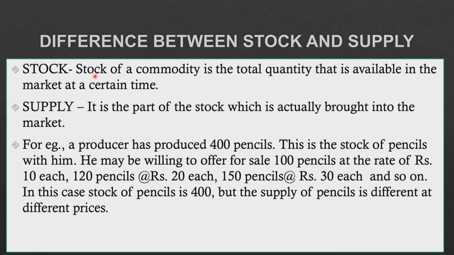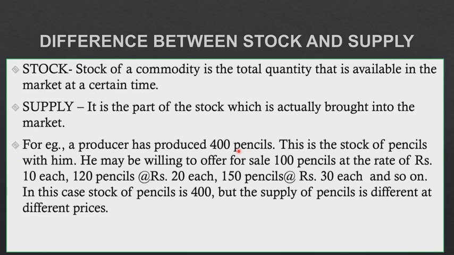Now, stock of a commodity is the total quantity that is available in the market. What is the total amount of goods that is available in the market during a certain period of time? And supply is basically a part of that stock. You'll understand this with this example. A producer has produced 400 pencils. Now you are a producer, you are a manufacturer, so you are producing 400 pencils. It might be of different models or different designs, but your company is producing 400 pencils. Now this is the stock of pencils with them. So basically this is what we call stock.